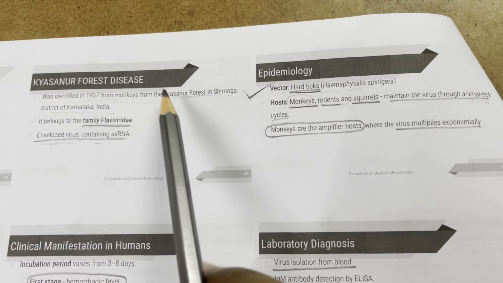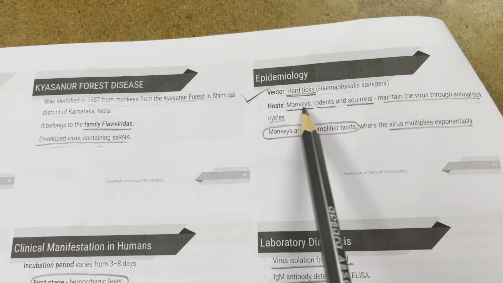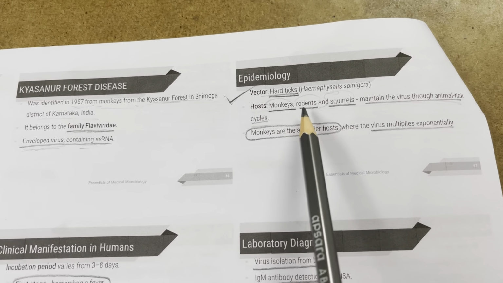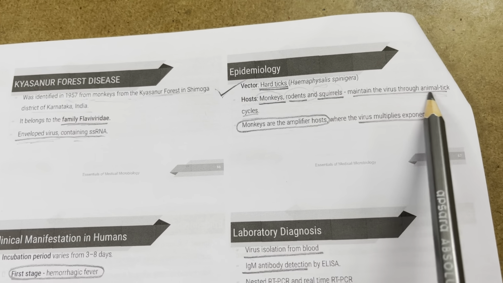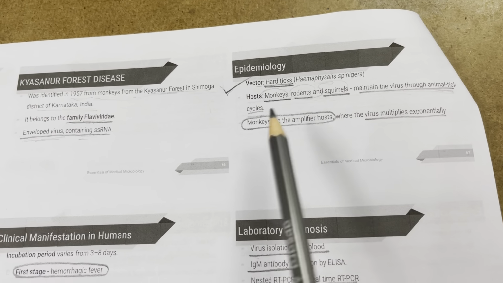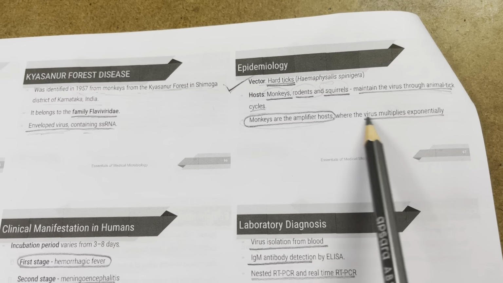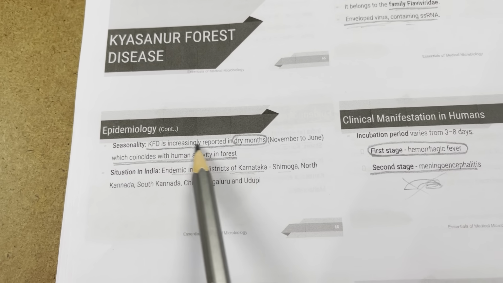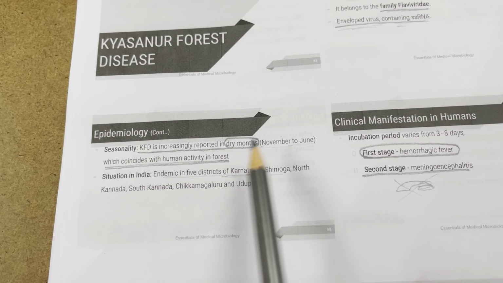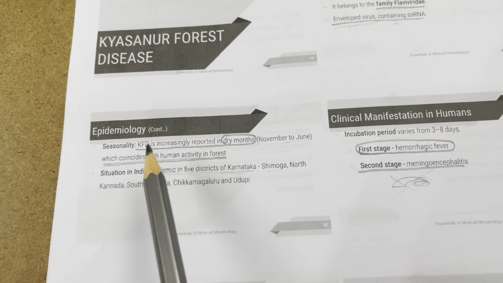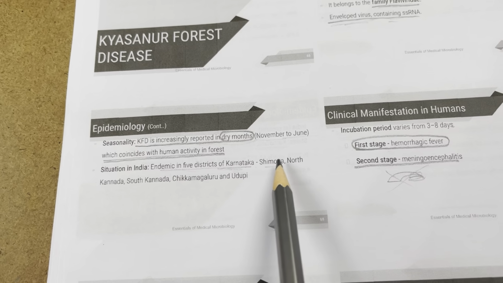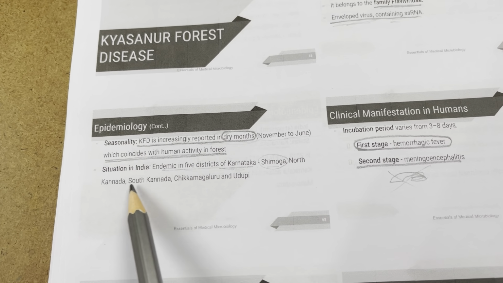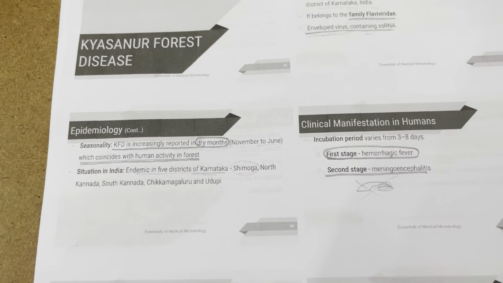Hosts, obviously, since it was identified from monkeys in a forest, include monkeys and other animals in the forest, such as rodents and squirrels, which maintain the virus through an animal and hard tick cycle. Monkeys are the amplifier hosts, where the virus multiplies exponentially. Epidemiology: KFD is increasingly reported in dry months, November to June, which coincides with human activity in the forest, and it is endemic in 5 districts of Karnataka: Shimoga, North and South Kannada, Chikmagaluru, and Udupi.